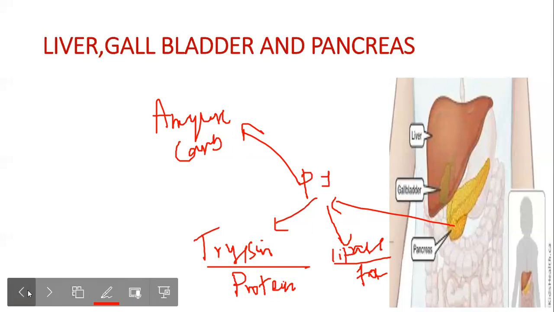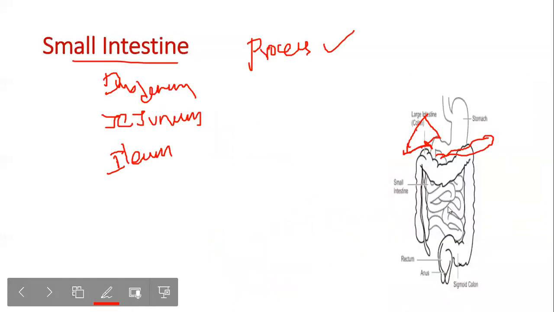Okay. Now, this is the small intestine, right? Now we have studied the functions of the liver, gallbladder, and pancreas. What does the liver do? It secretes bile juice, which helps in emulsification of fat, and the gallbladder stores and concentrates the bile. And pancreatic juice digests proteins, carbohydrates, as well as fats. Protein digestion happens because of trypsin. Fat digestion is happening because of lipase, and because of amylase, the carbohydrate is digested. Now coming to the small intestine, on the walls of the small intestine, there is something called small intestinal juice also.